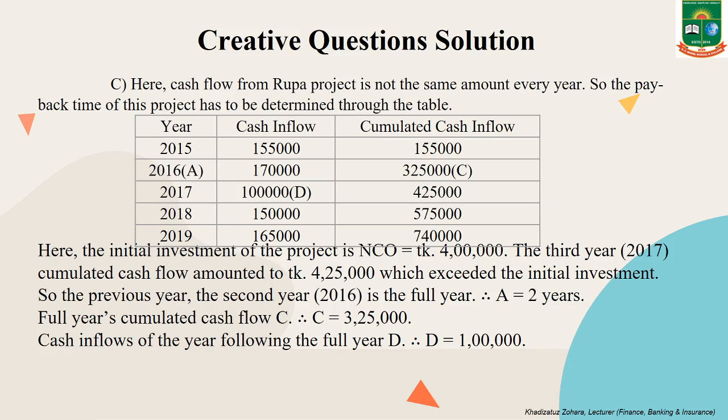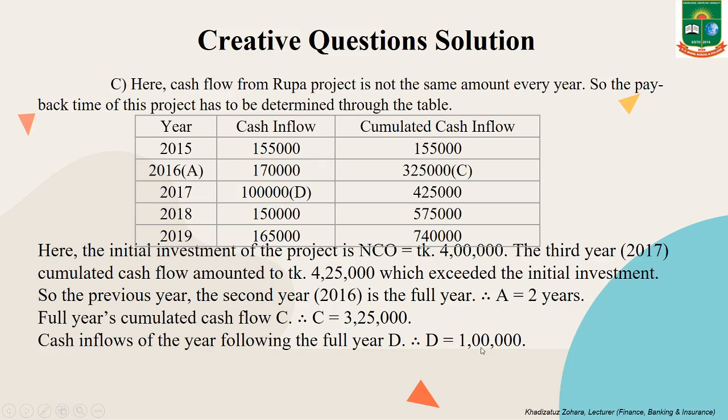The third year, that means in year 2017, our accumulated cash inflow is 4,25,000 taka, which is above 4 lakh taka. That means our full year is before this year, that means 2016, and this is year number 2. So A equals 2 years. Full year's cumulative cash flow is equal to C, that is 3,25,000 taka, and D is the cash flow after this year, that is D equals 1 lakh taka.